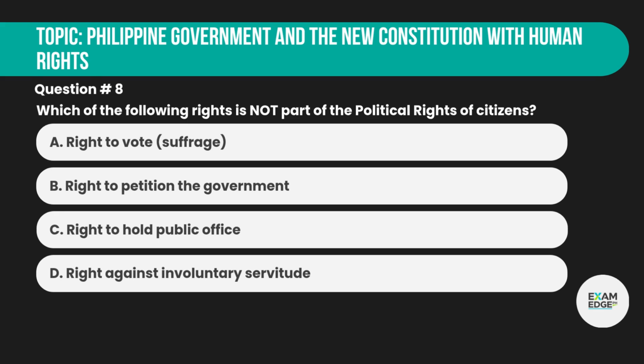Question number 8. Which of the following rights is not part of the political rights of citizens? A. Right to vote, suffrage. B. Right to petition the government. C. Right to hold public office. D. Right against involuntary servitude.